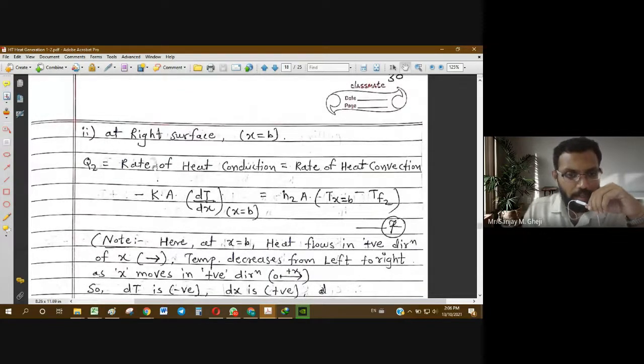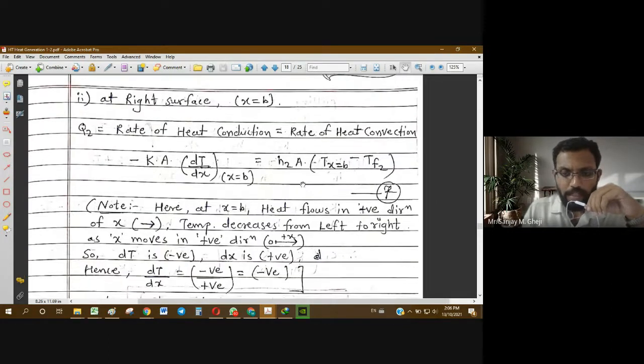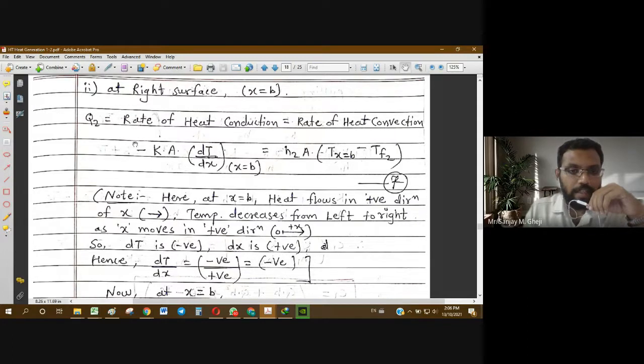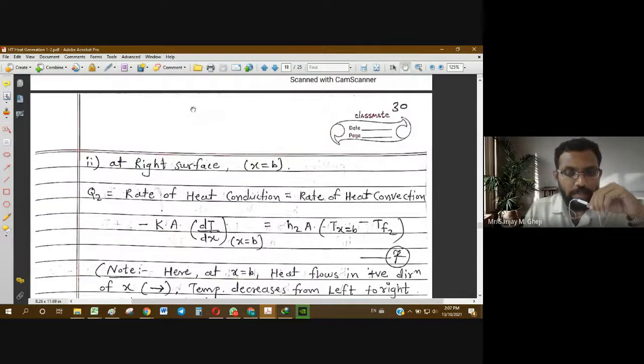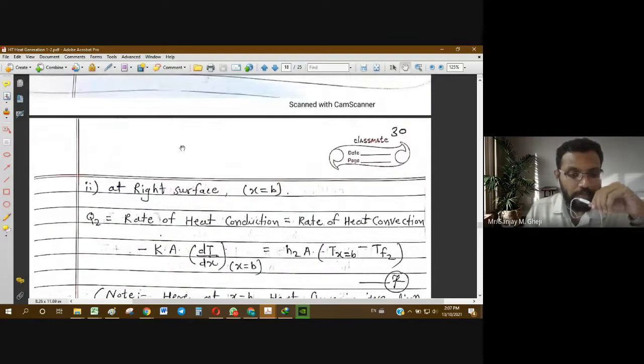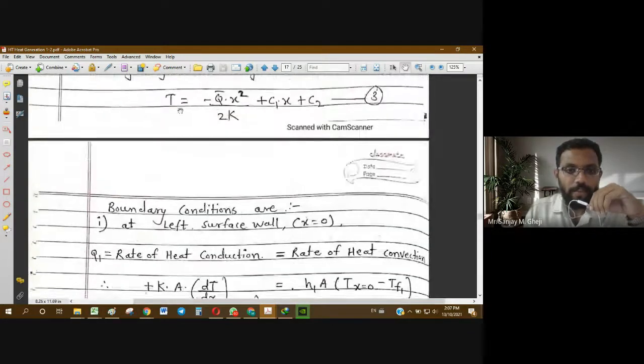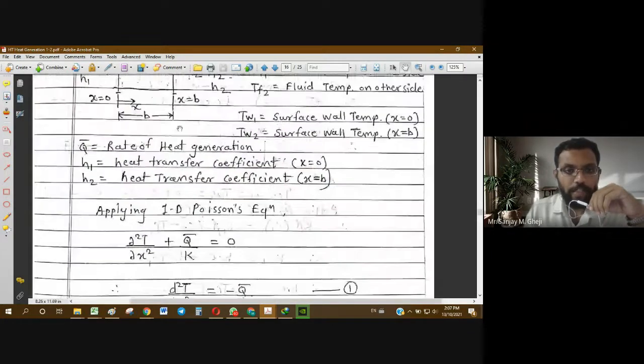Now the rate of heat conduction at the right face at x equal to b is equal to the rate of heat convection on the right hand side. We can write the Fourier form as usual, that is minus k dT by dx at x equal to b. In this case there is a negative sign. We are maintaining the negative sign because the heat transfer direction is the same as the direction in which x is increasing, the direction of positive x.